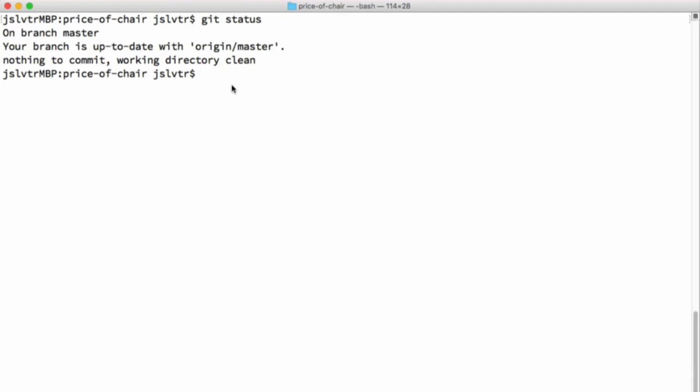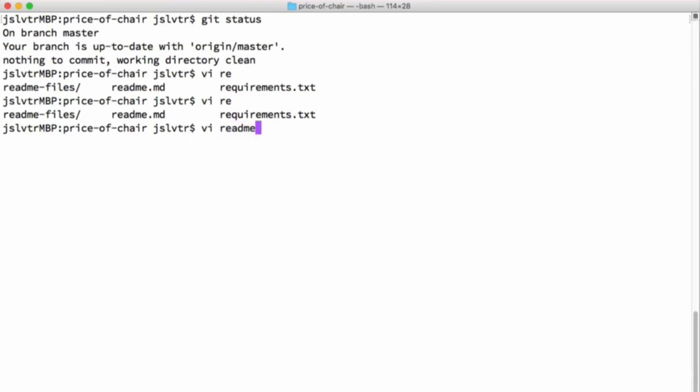So let's change that. Let's make a quick change so that we can actually upload that to GitHub and learn a thing or two about Git. What I'm going to do is type vi, and the vi program is a text editor. So typing vi and then, for example, readme.md is going to open the readme.md file with the vi program.